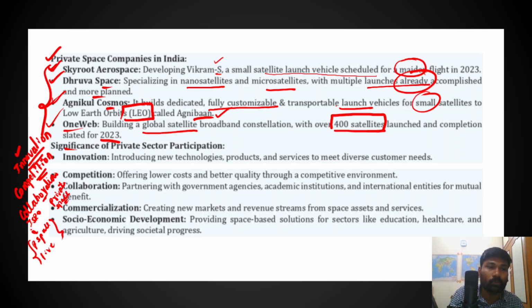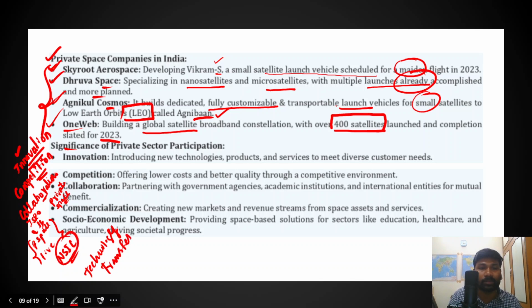and this collaboration would benefit all these different space firms. For example, when we talk about the collaboration between ISRO and private space firms, New Space India Limited has been established for the purpose of technology transfer. We have just discussed that for the purpose of technology transfer, this New Space India Limited has been established. And even the Indian National Space Promotion and Authorization Center has been established for the purpose of collaboration between ISRO and the private space